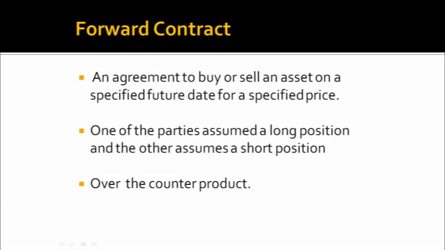They are very flexible. They can be customized based on the user requirements. They can negotiate regarding the quantity, the quality, the delivery time, and also the place. So the parties are free to decide regarding all these terms and conditions. And that's why they are extensively used in India to hedge against risk.